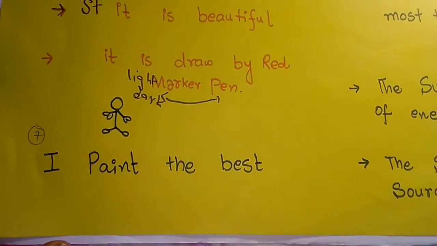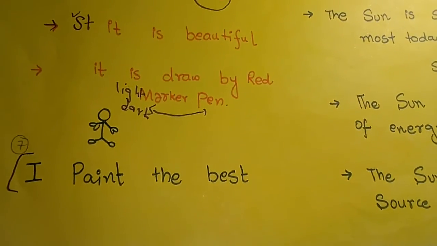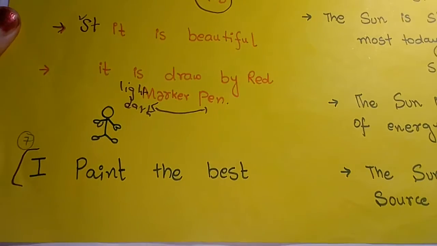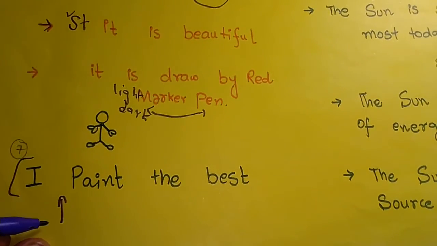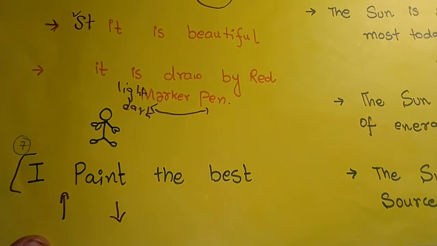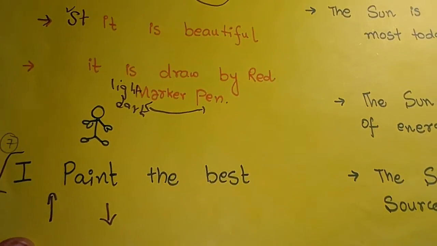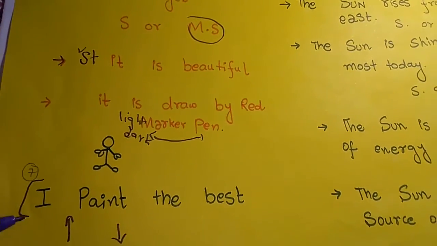I paint the best. "I paint the best" is not true for all. It has both possibilities: I paint the best is true, or I paint the best is not true, because it is my opinion, not all opinions. So it is not a fact, it is a statement.